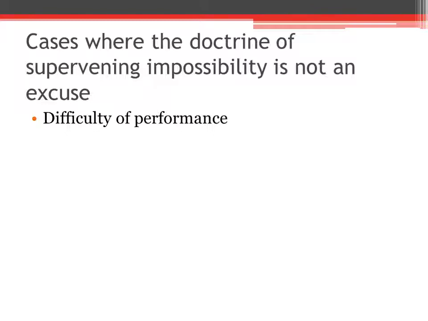A contract is not discharged by reason of the fact that the performance is more difficult, more expensive, more burdensome, or less profitable than that agreed at the time of its formation. So we can't escape from a contract by saying that it is difficult to perform the contract. Difficulty of performance is not an excuse for discharging the contract.